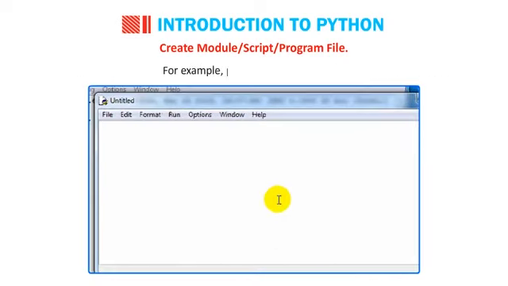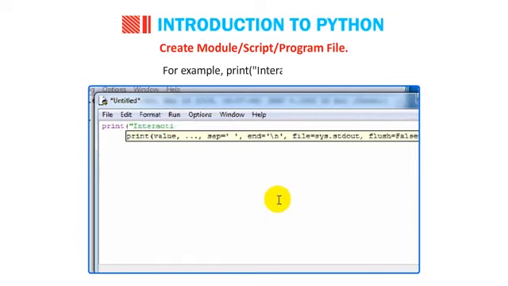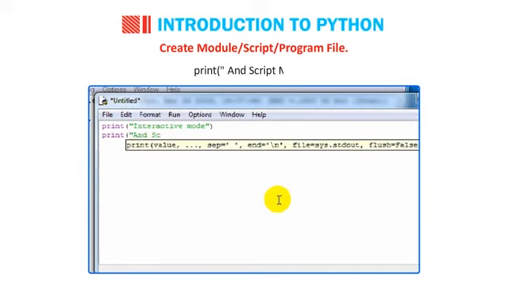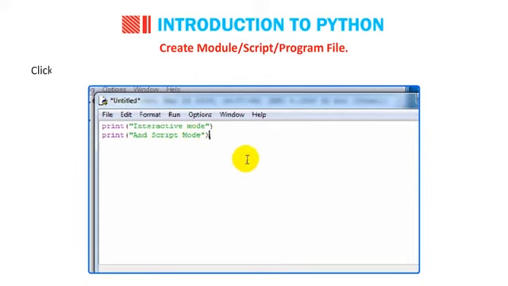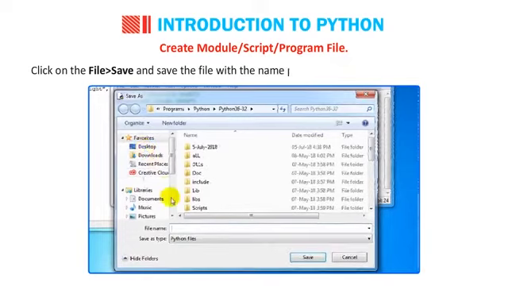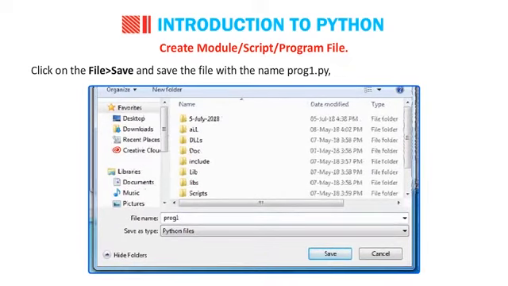For example, print("interactive mode") and print("script mode"). Click on File, then go to Save and save the file with the name program1.py, where .py is the file extension.